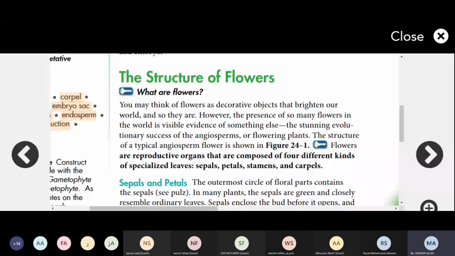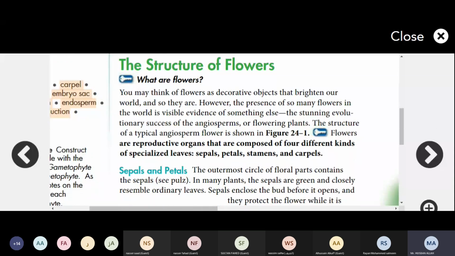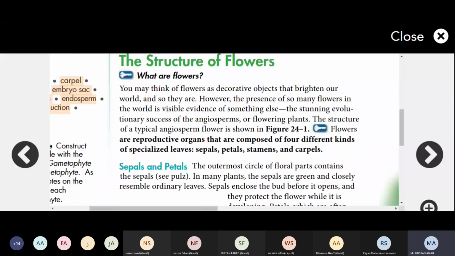The stunning evolutionary success of angiosperms, or flowering plants. The most important evolutionary development in the angiosperms is the structure of the typical angiosperm flower. That is the evolutionary change, a very major breakthrough in the life of plants. The development of the flower is a major breakthrough in their life.